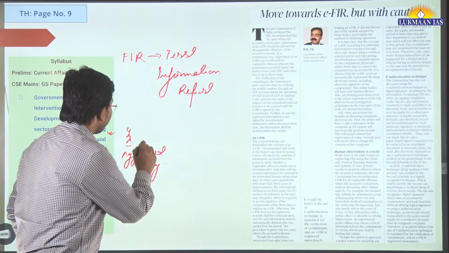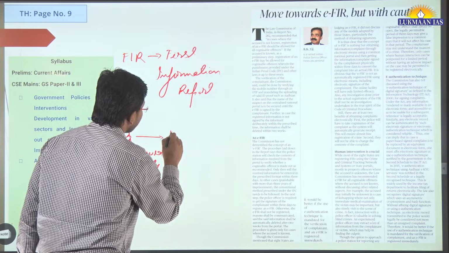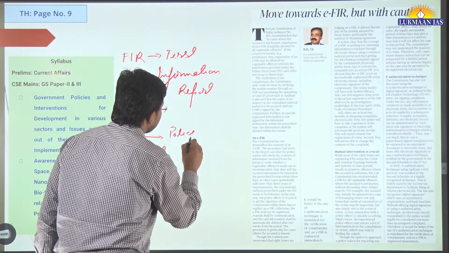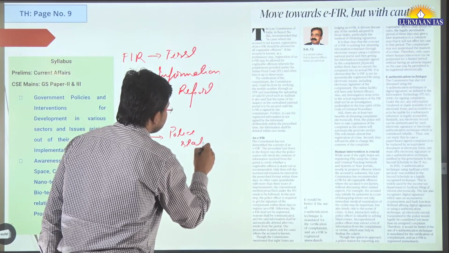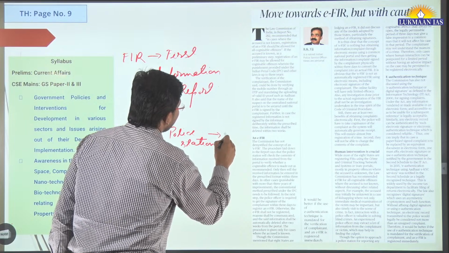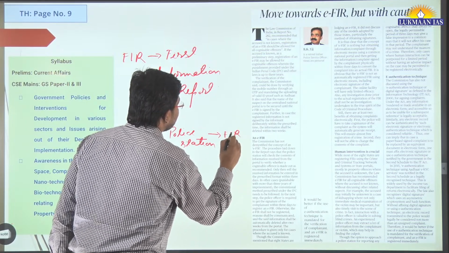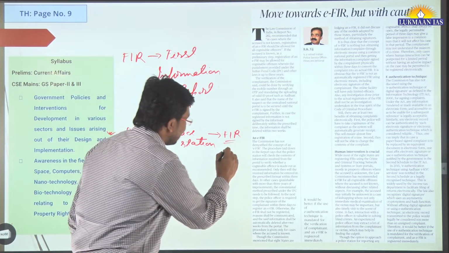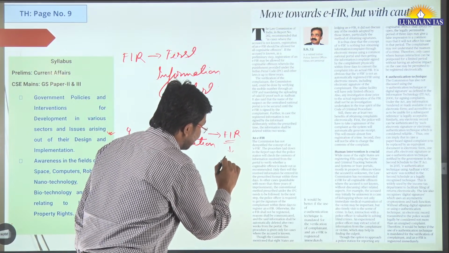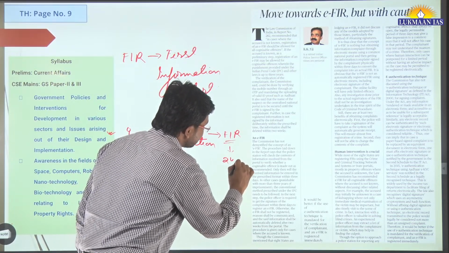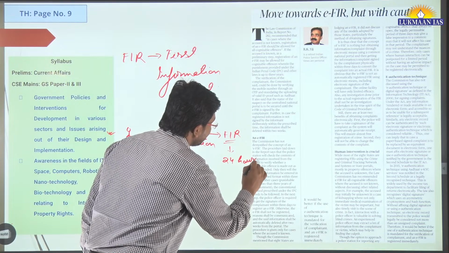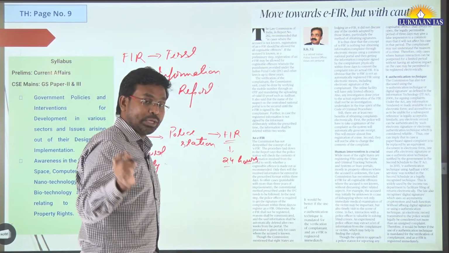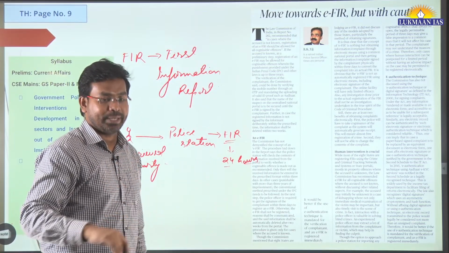The aggrieved party itself goes to a police station to file an FIR, a First Information Report. In a normal FIR, it is mandated that a person should report it to the police within 24 hours of the incident happening.